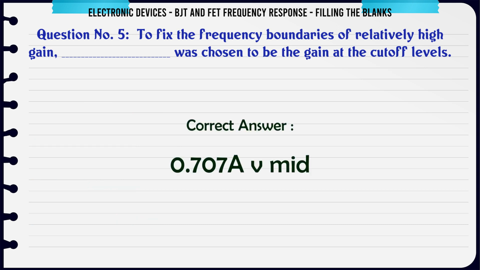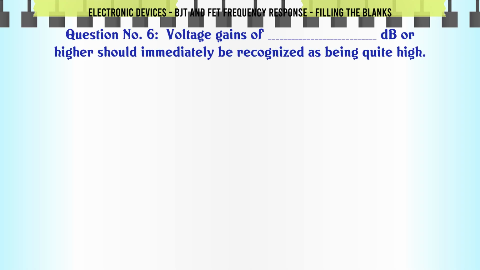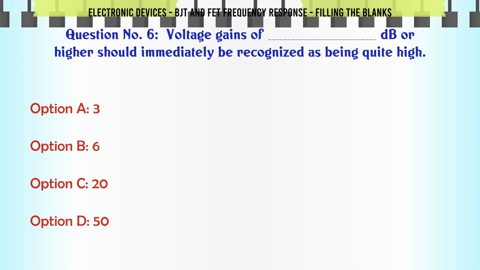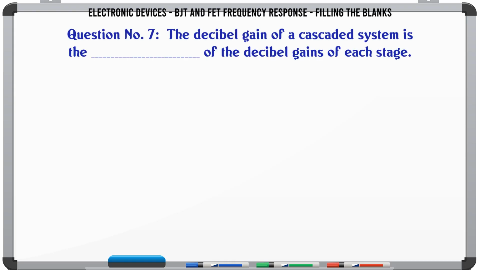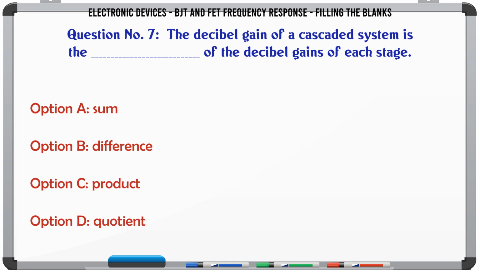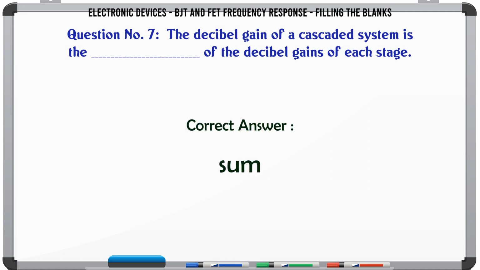The correct answer is 0.707 AV mid. Voltage gains of ___ dB or higher should immediately be recognized as being quite high. A. 3, B. 6, C. 20, D. 50. The correct answer is 50. The decibel gain of a cascaded system is the ___ of the decibel gains of each stage. A. Sum, B. Difference, C. Product, D. Quotient. The correct answer is sum.